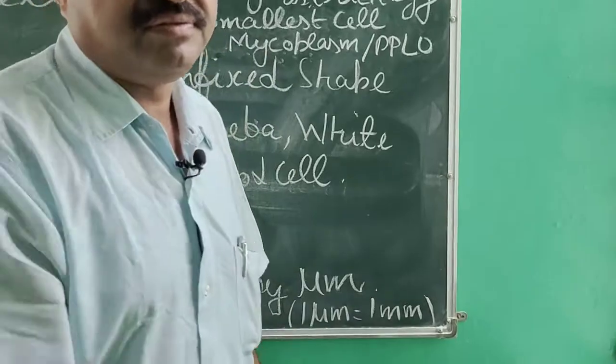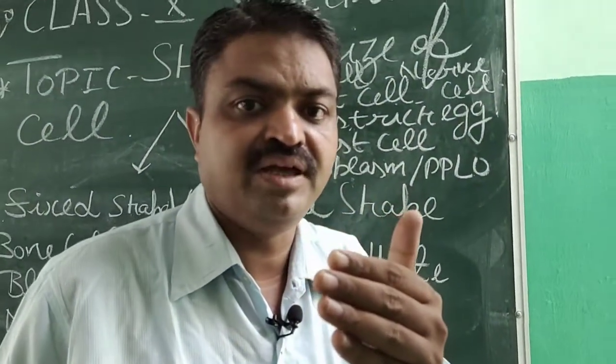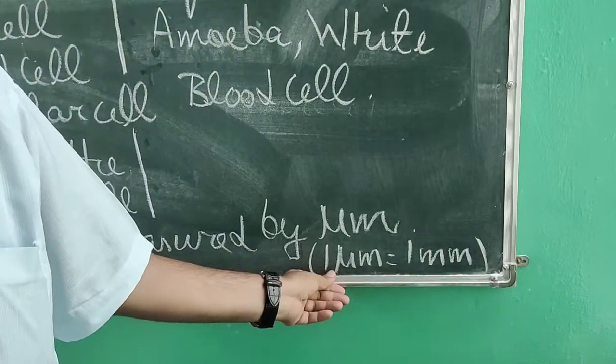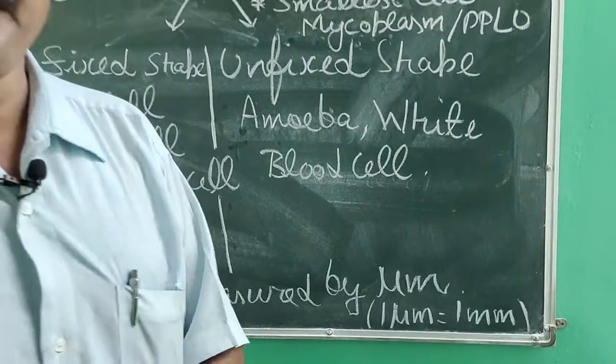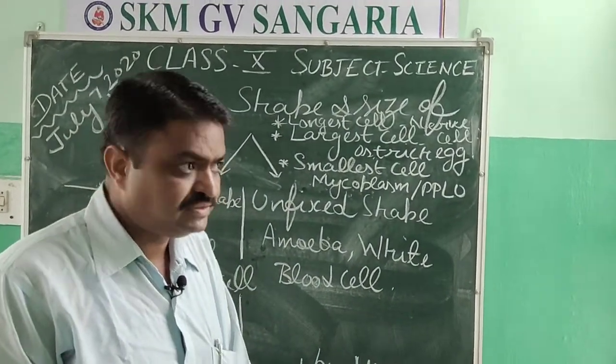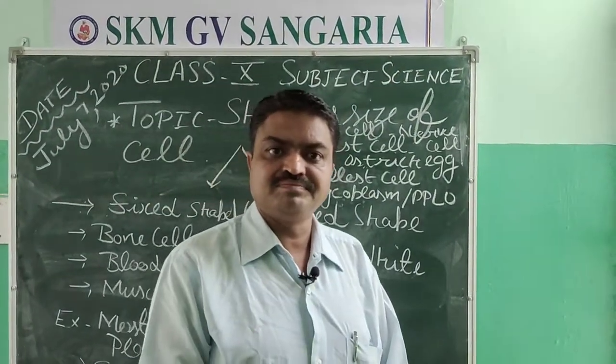So the size of the cell is measured by which unit? Yes, tell me. So it is micrometer, student.